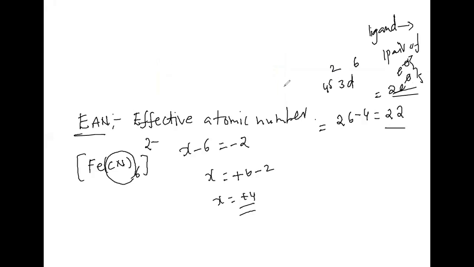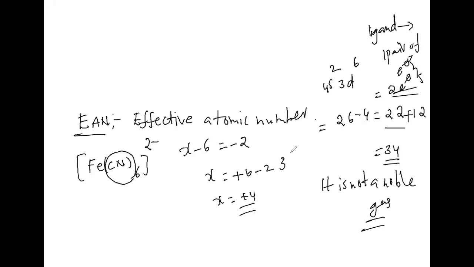Now, here we got 22. How many ligands are there? 6 ligands, which will contribute 12 electrons. Total how much? 34. It means it is not a noble gas configuration.